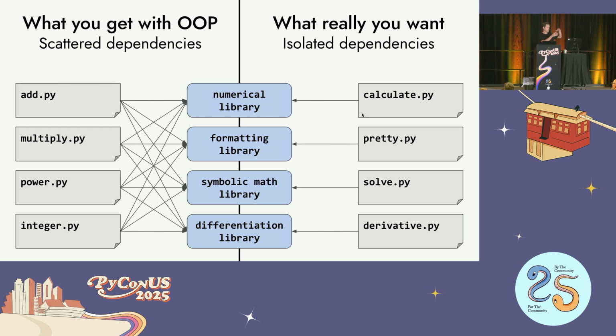And so you're just stuck where everything depends on everything on the left. But what you really want is something on the right where, hey, calculate needs this numerical library. It doesn't need a symbolic math library because that's not what it's doing. So how do we pull apart these dependencies? That's kind of where OOP is good, but also where it starts to fall apart.